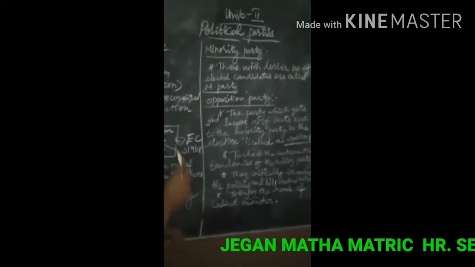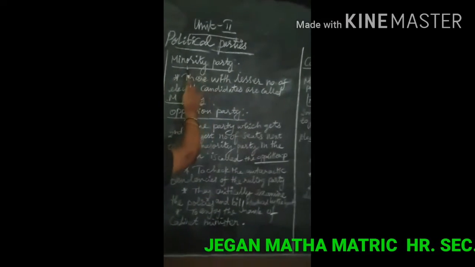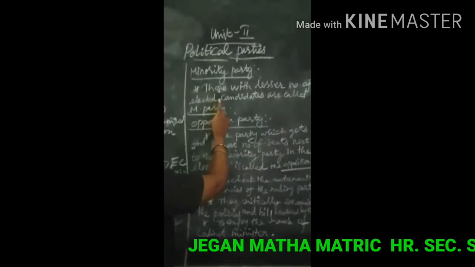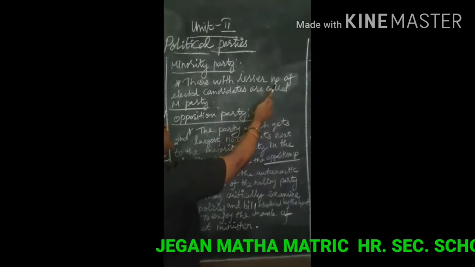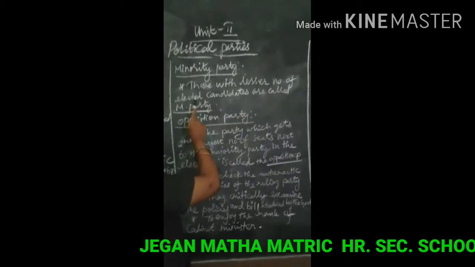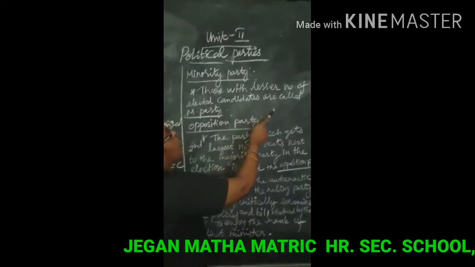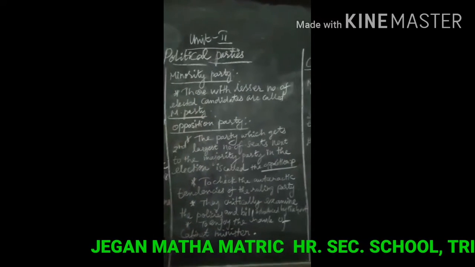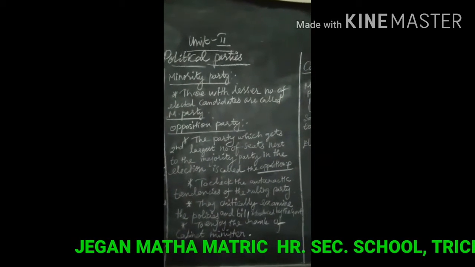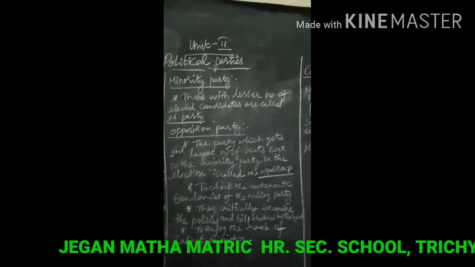Now let us discuss the minority party. Those with a lesser number of elected candidates are called the minority party. Next, the opposition party.